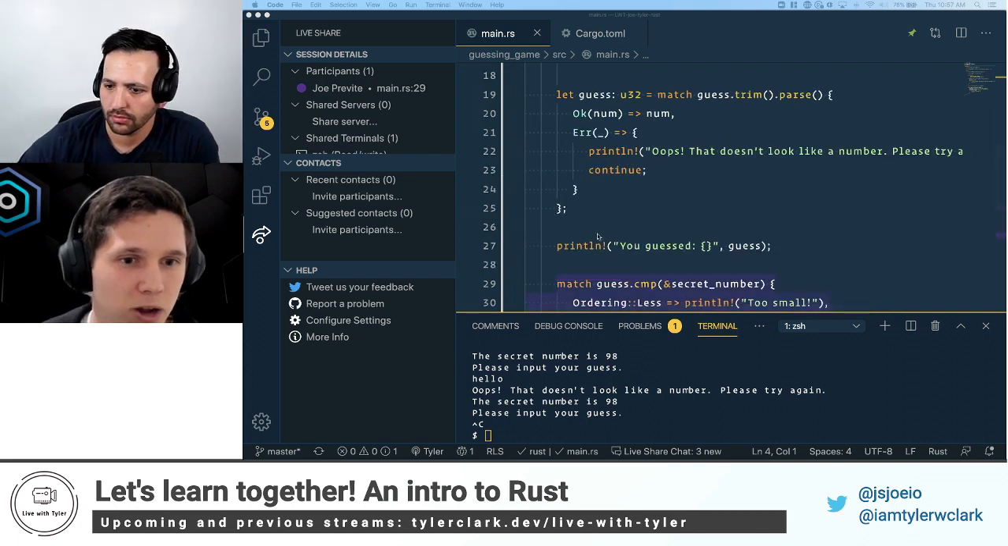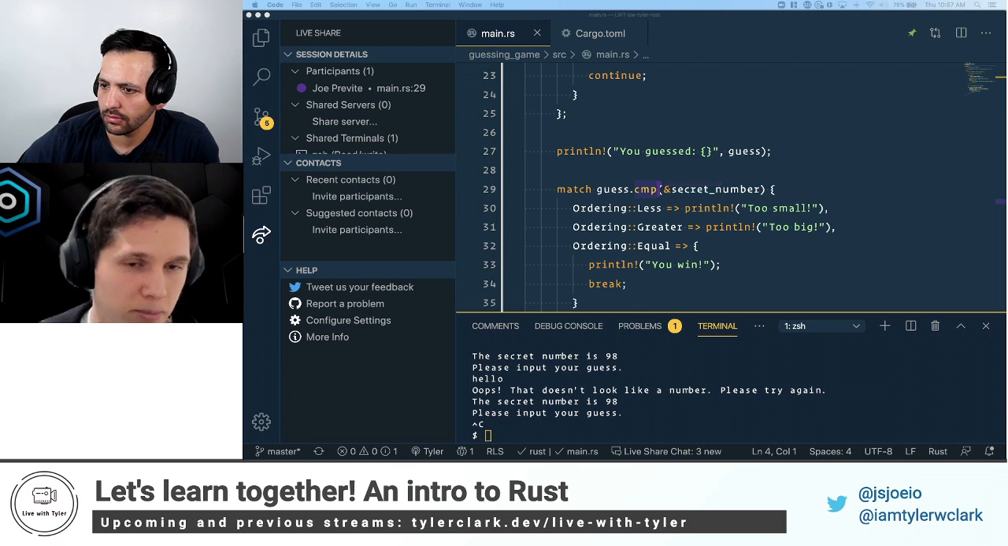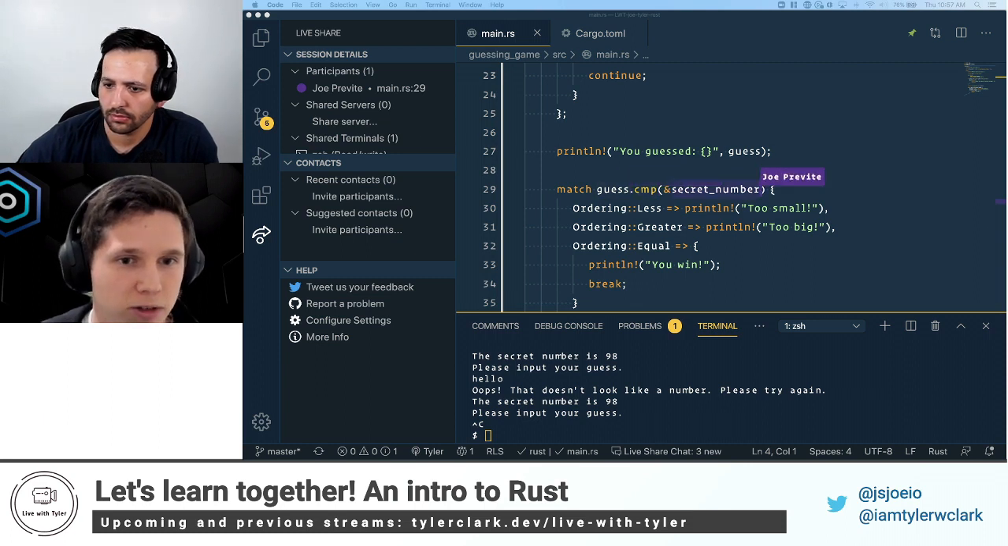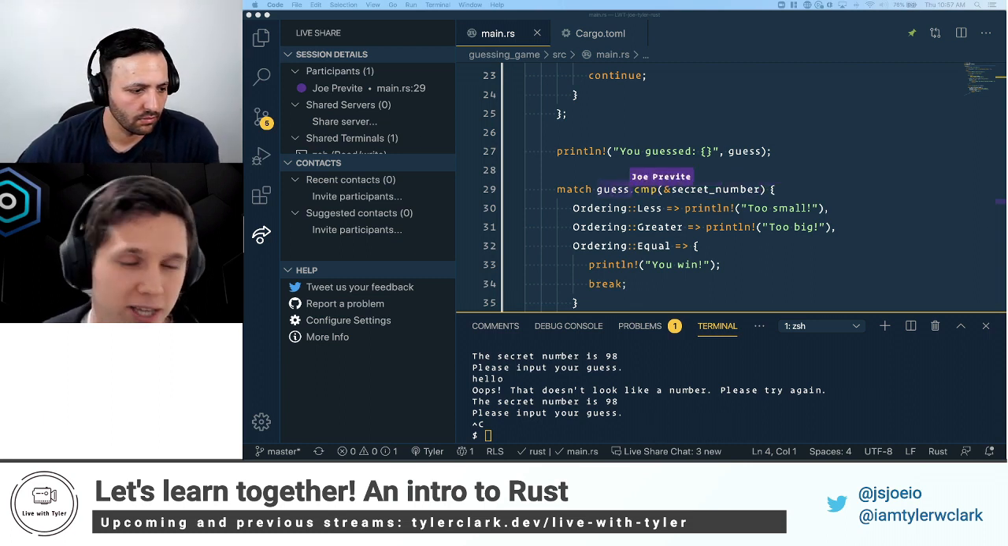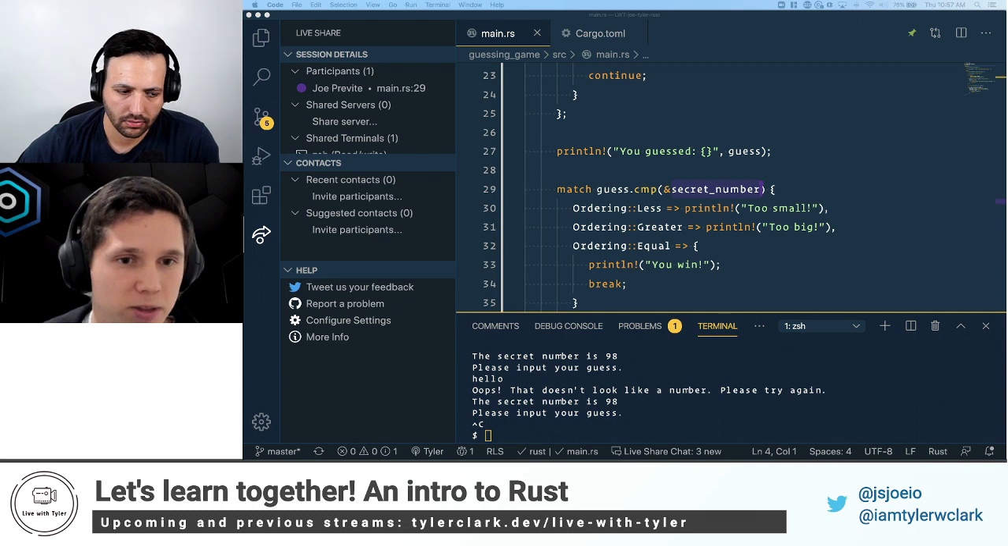Then we've got our second match block. We're taking guess and we're calling compare, and we're comparing guess with our secret number. And because we parsed guess, this is an integer and secret number is an integer. We don't need to own it, so we're referencing it. And that's what the ampersand symbol is.